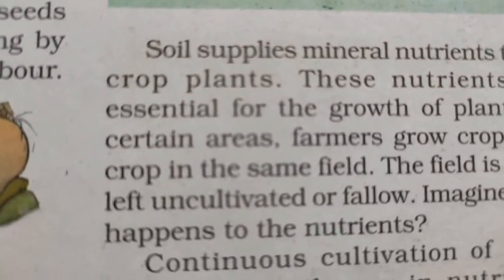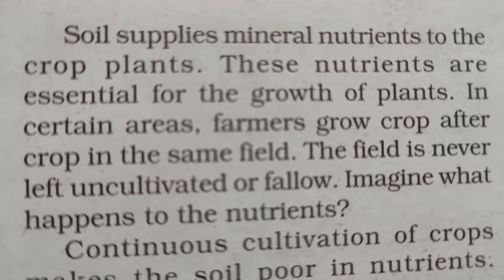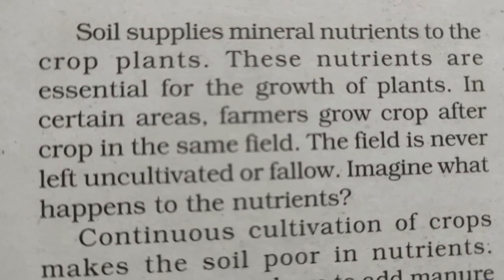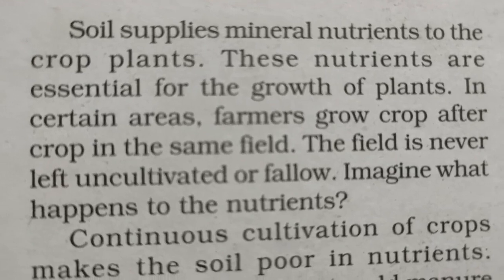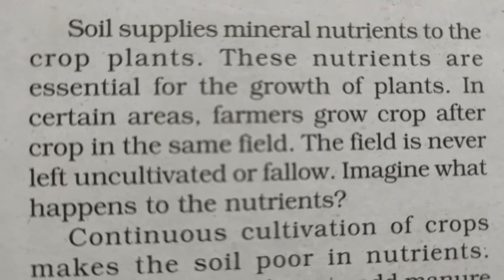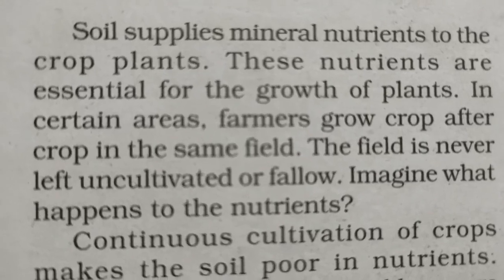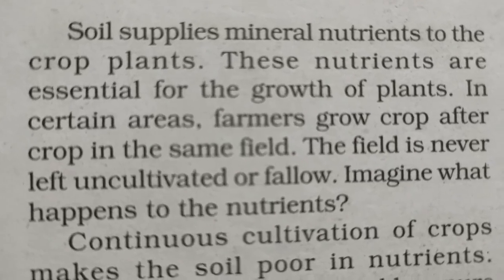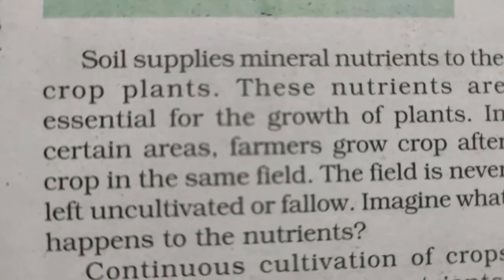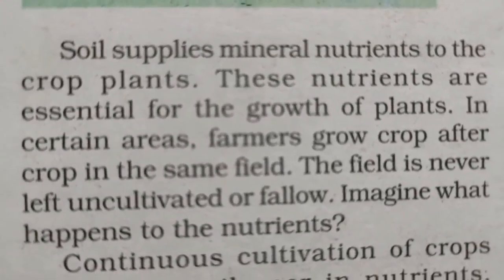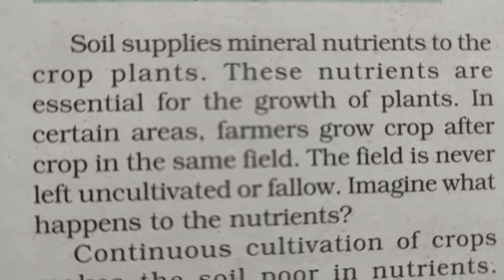Now soil supplies minerals and nutrients to the crop plants. These nutrients are essential for the growth of plants. In certain areas, farmers grow the same crop after the same crop in the same field. This field is never left uncultivated or fallow. Imagine what happens to the nutrients. Now see, for example, if you have planted a wheat crop, and say wheat requires iron.